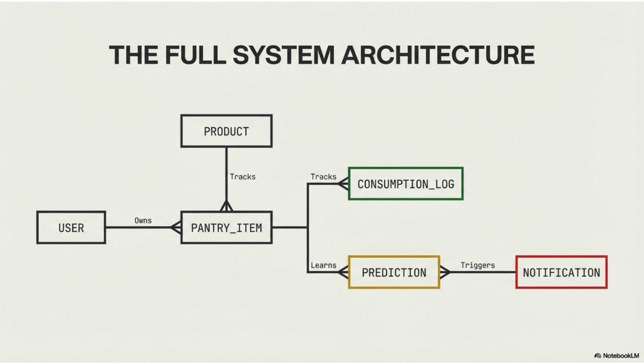Now we see the full flow. Users own pantry items. Pantry item tracks product, consumption log records behavior, prediction learns, notification triggers. This is the structured intelligence. Everything connected, nothing random.